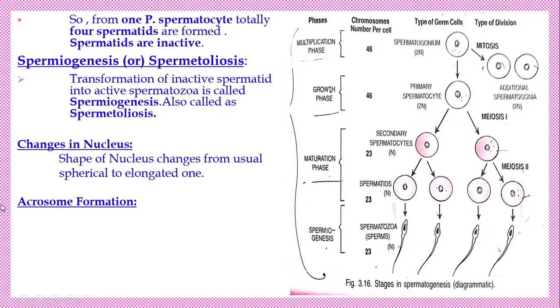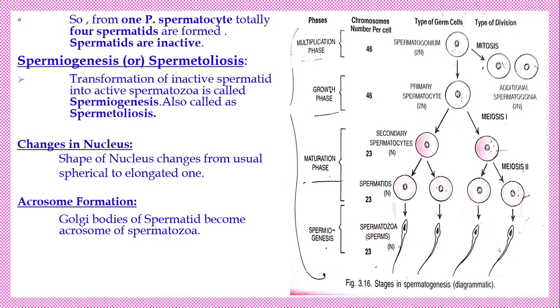Second one, acrosome formation. The spermatid is a typical cell. It also has the Golgi complex. Such Golgi bodies of the spermatid become the acrosome. The acrosomal structure is the most anterior part of the sperm. In the sperm, the tip is the acrosome, which is helpful to penetrate the ovum during fertilization.